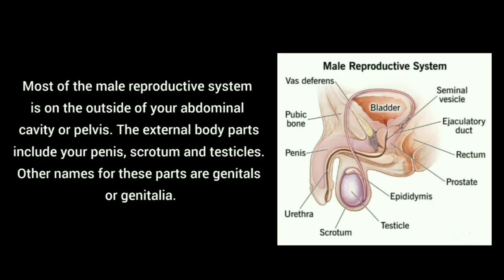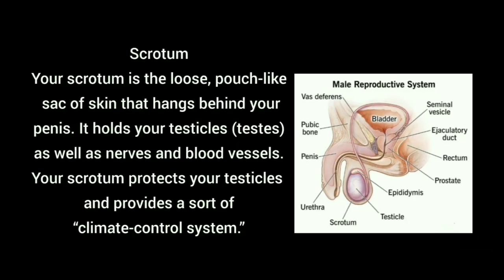Most of the male reproductive system is on the outside of your abdominal cavity or pelvis. The external body parts include your penis, scrotum and testicles, and another name for these parts is genitals or genitalia. First, we are learning about the scrotum.